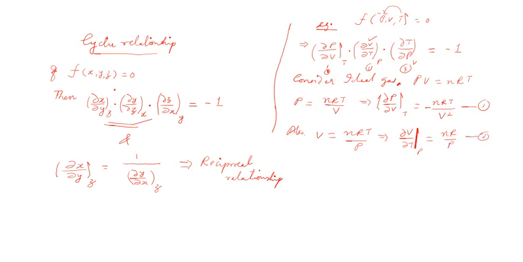Now what we have to get? ∂T/∂P, right? This is what I have to calculate, ∂T/∂P. So for that, again you can rewrite, and T equal to, since I need ∂T, I am rewriting this equation, T equal to what? PV/nR.